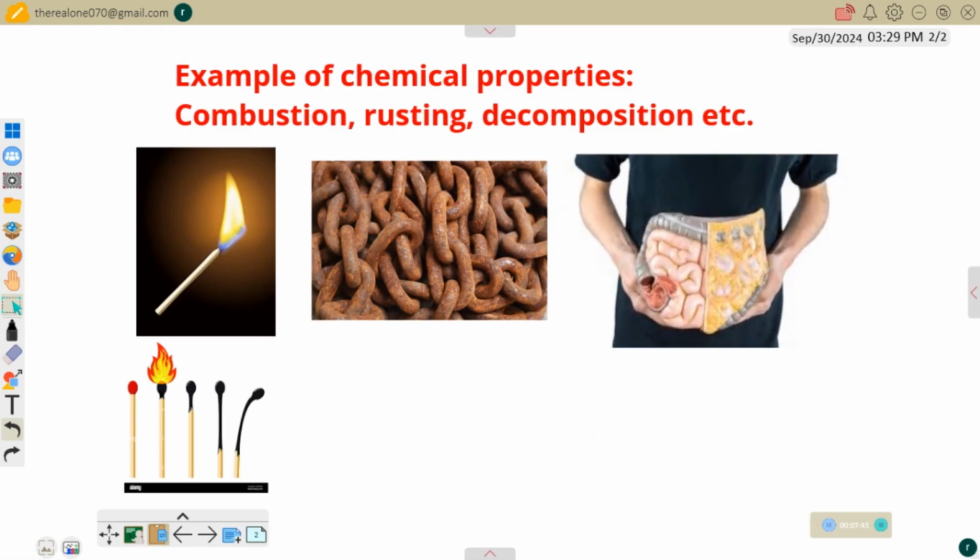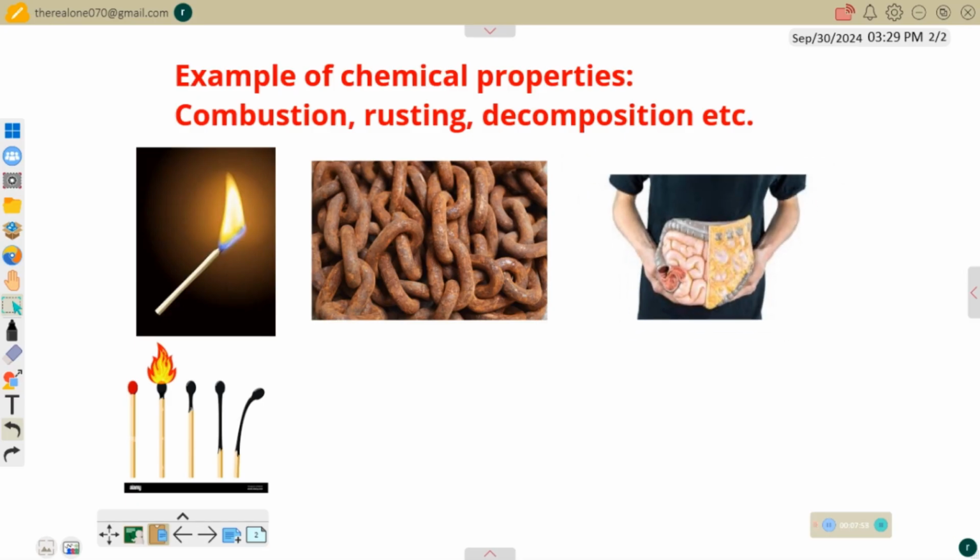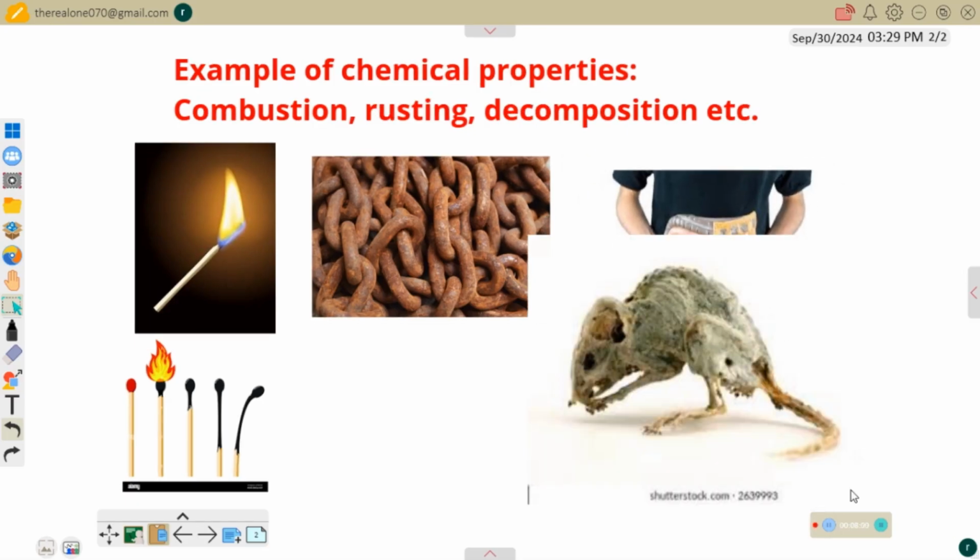Another example is dead organisms, like dead rats or dead plants or leaves that have decayed. All of these will later undergo decay or decomposition. They can no longer retain the original organism. You'll see the picture of a dead rat here. No matter what, this dead rat can no longer become the fresh original rat, because it has undergone a chemical process that cannot be reversed. So decomposition or decay is also a chemical process. In short, chemical properties have to do with chemical change.